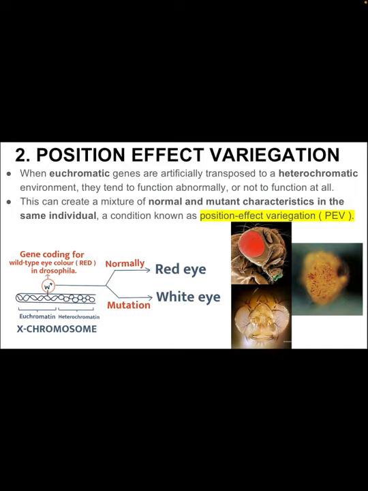The white eye gene present in the X chromosome of Drosophila is responsible for the normal red eye color of Drosophila, and when this gene gets mutated, it results in a white eye in Drosophila. When euchromatic genes are artificially transposed to a heterochromatic environment, they tend to function abnormally or do not function at all. This can create a mixture of normal and mutant characteristics in the same individual, a condition known as position effect variegation.